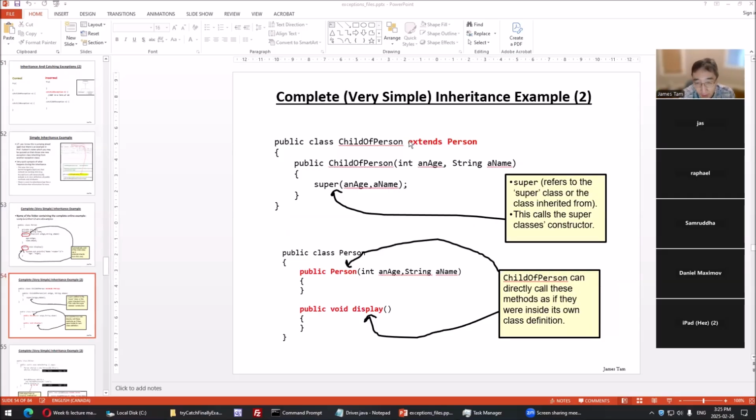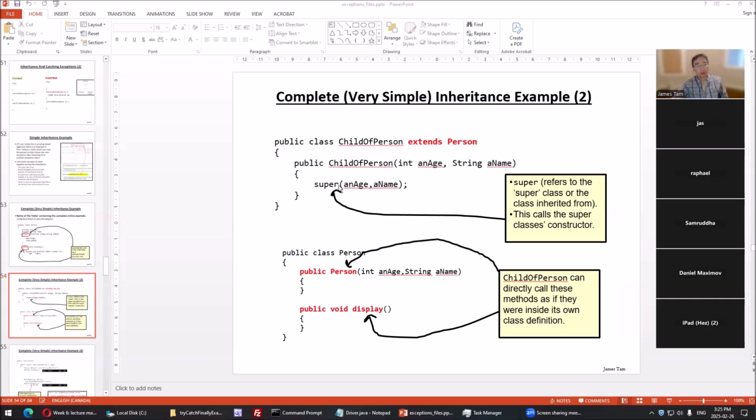Which is what we have here. Child of person, just to clearly indicate that it's a child of a class of class person. This is the syntax for creating a child class. Now, we have a constructor here. It takes an integer and a string.